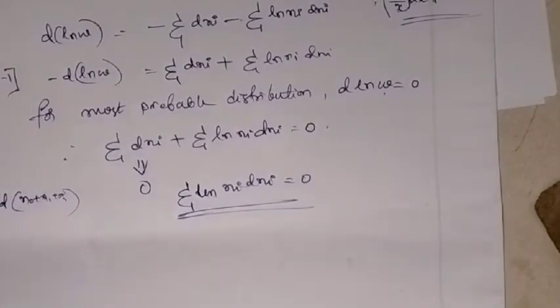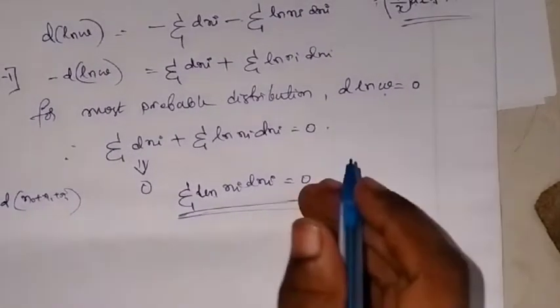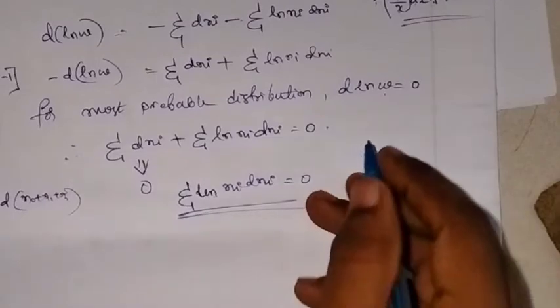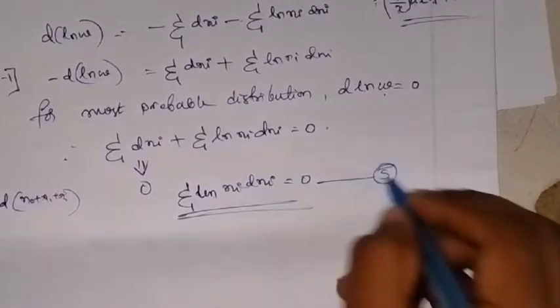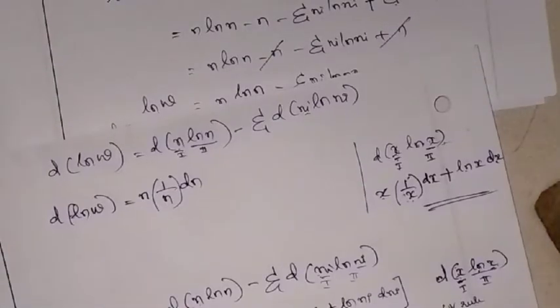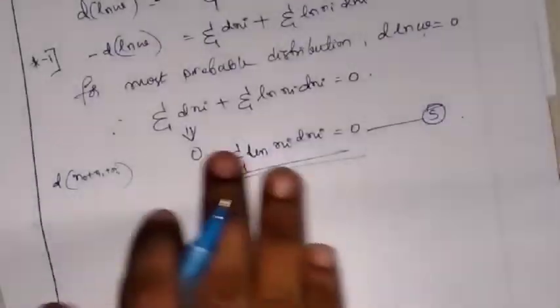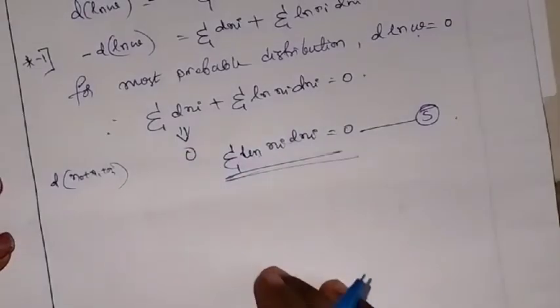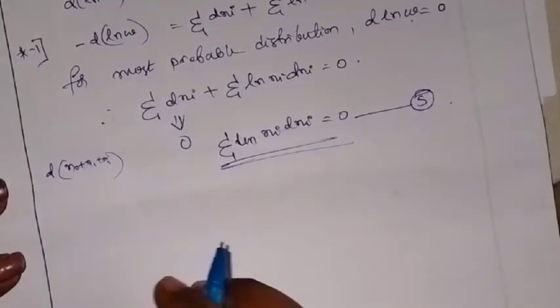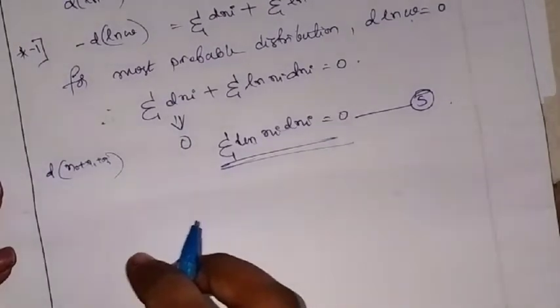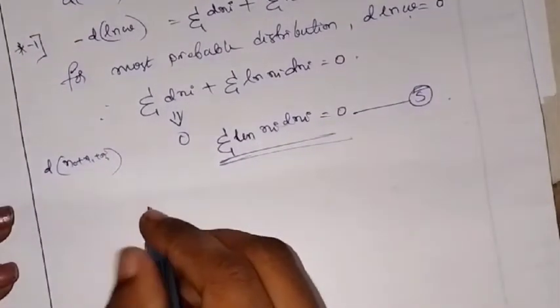Now I name this equation as the fifth equation. We already considered that the total number of particles as well as the total energy is a constant, right?